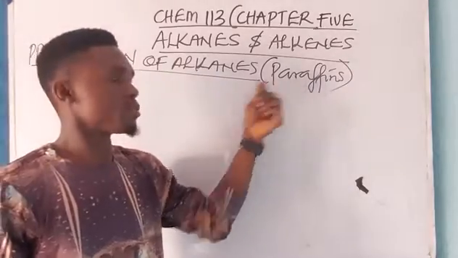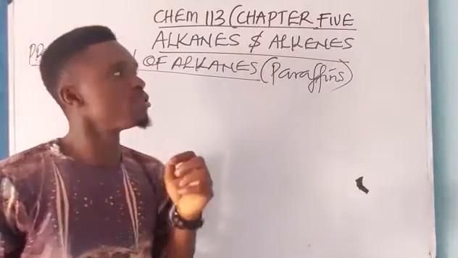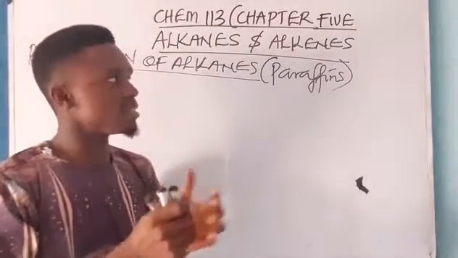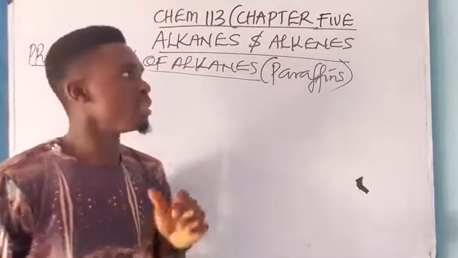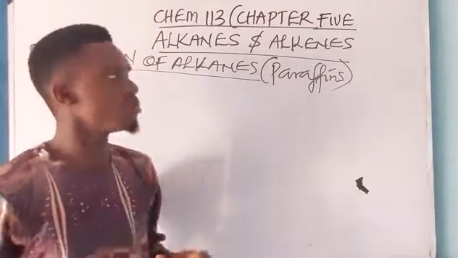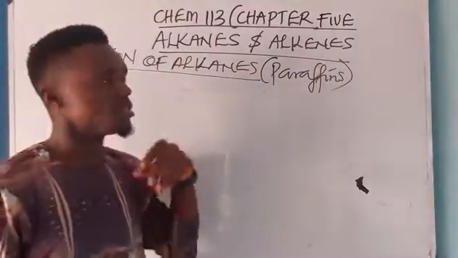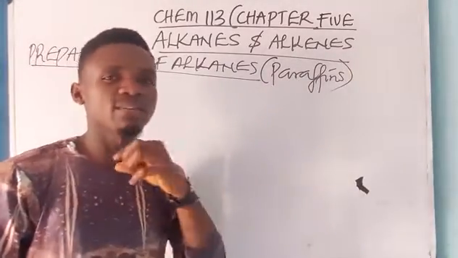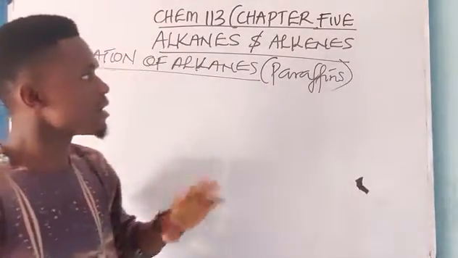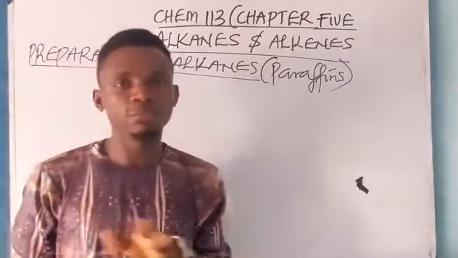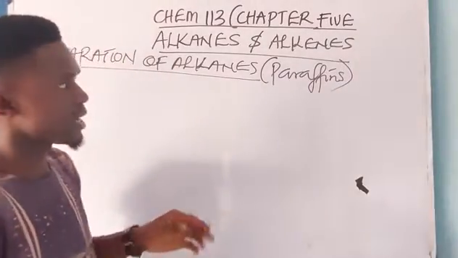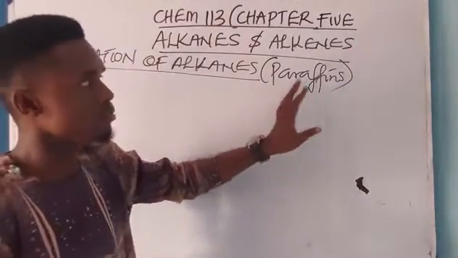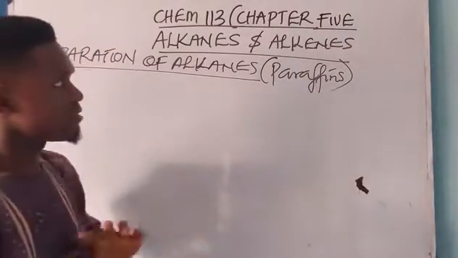Paraffins, because they show little affinity to certain reagents. That is, they are chemically what? Inert. They only react under certain conditions. I know that methane is an exemption. Methane is a very volatile gas. It is found in swampy and marshy places. It is very, very volatile. Hence, it's called what? Marsh. The other name for methane is called what? Marsh gas.